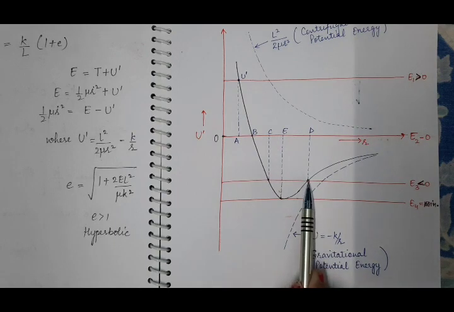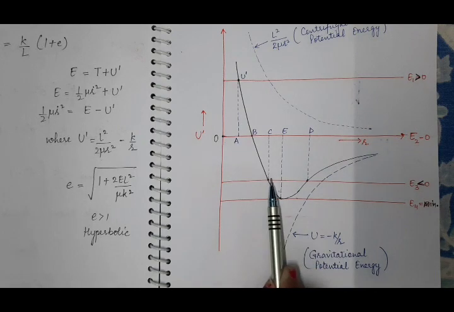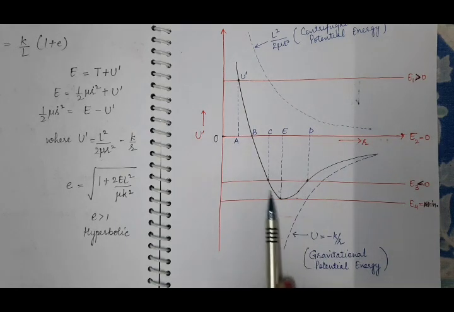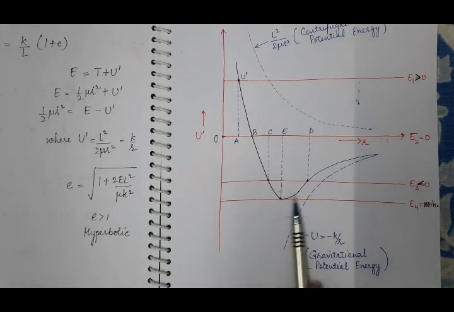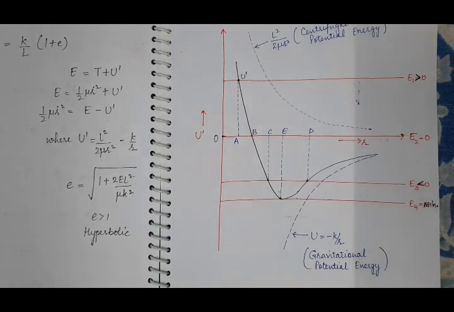So it will turn the body to this side. And then when the body reaches this point C, it will turn this body towards this point. So the body will move between these 2 points, following an elliptical path.